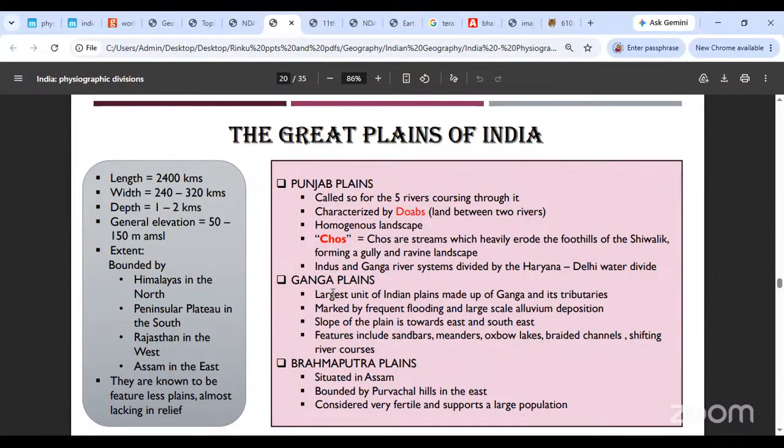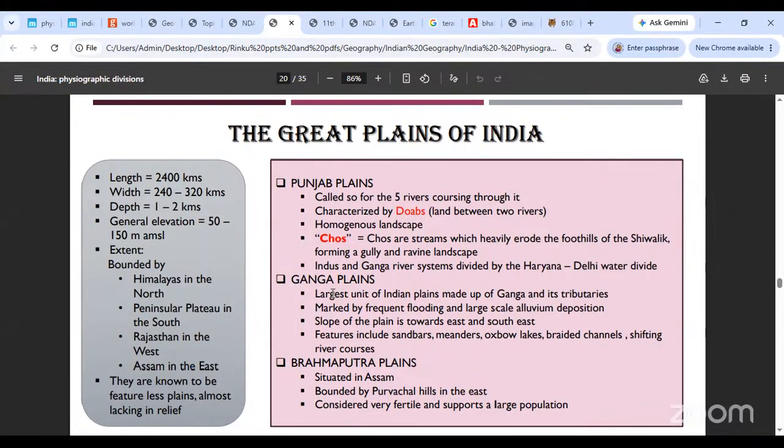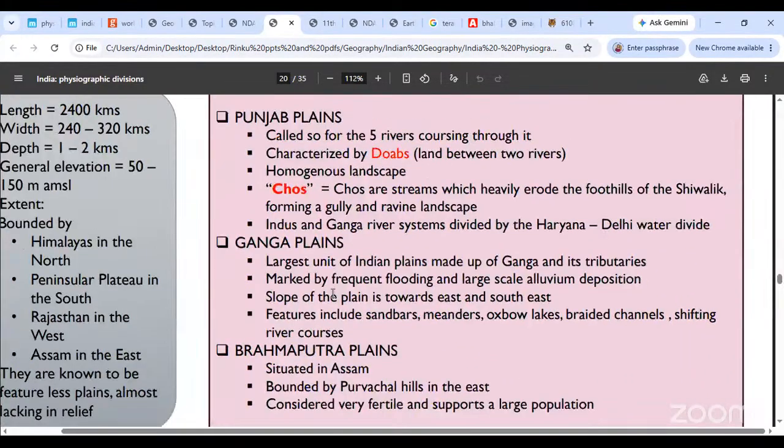Now let's go with that division of the Punjab, Ganga, and Brahmaputra plains. Punjab plains are called so because of the five rivers, hence the name Punjab. It is characterized by doabs. The land between two rivers is famously called a doab, and you will find multiple such rivers running parallel to each other. So many doabs you find over there.